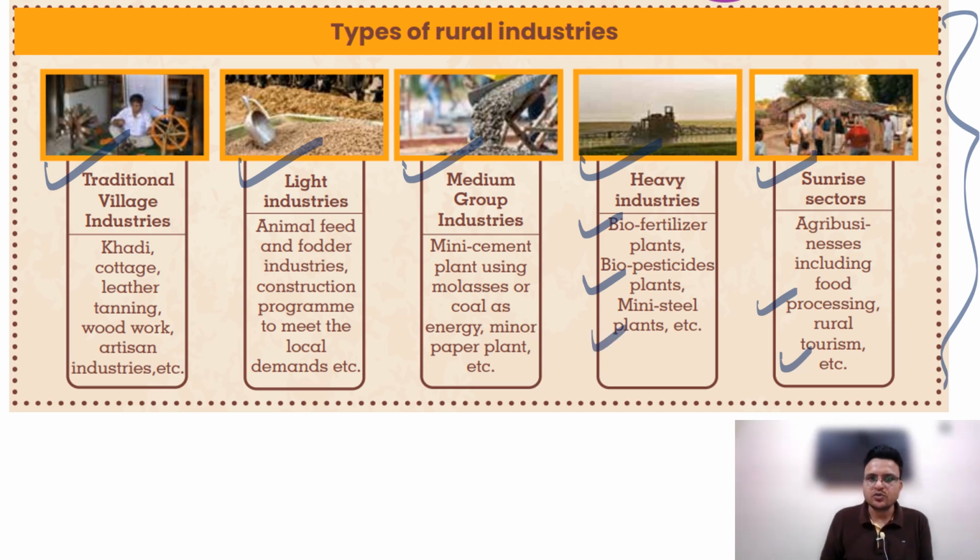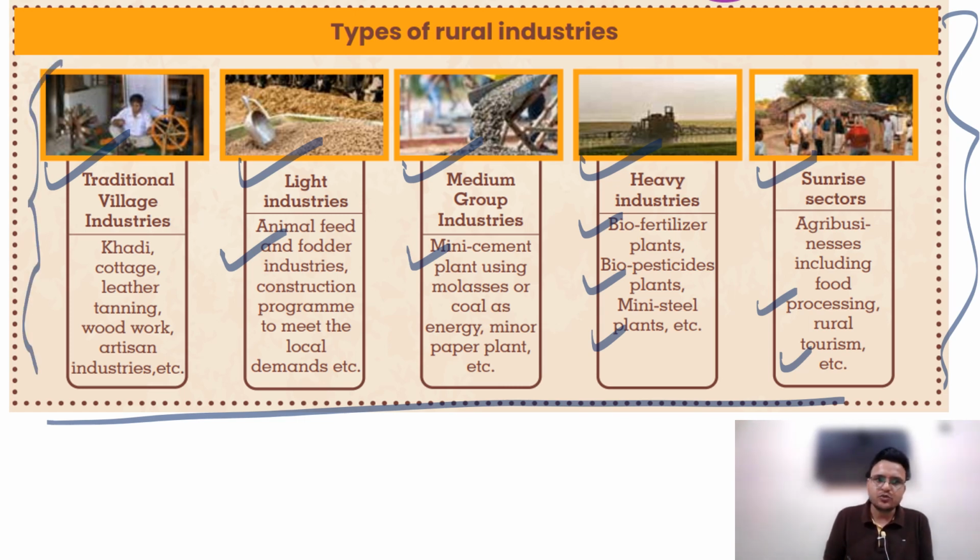We have medium group industry like mini cement plant using molasses and coal energy, paper, animal feed, fodder, and then khadi and cottage industries. Those industries are again very, very important in the rural areas. These industries we have to promote to generate employment, to address poverty, and to address forceful migration from village to urban areas.